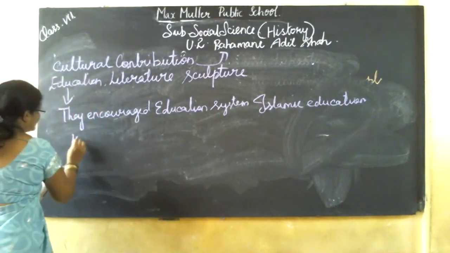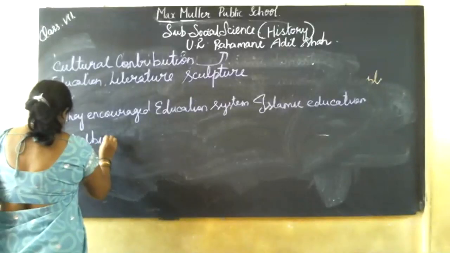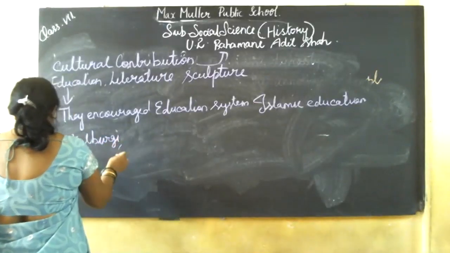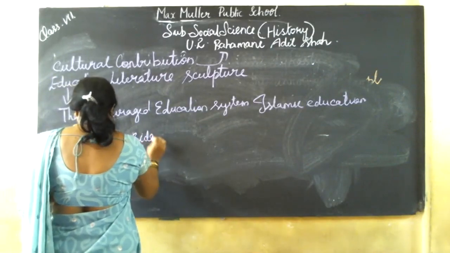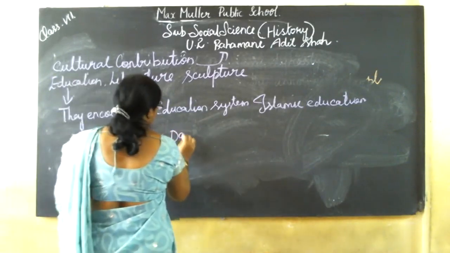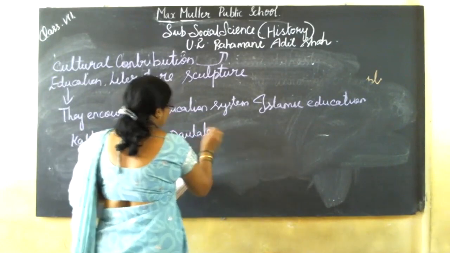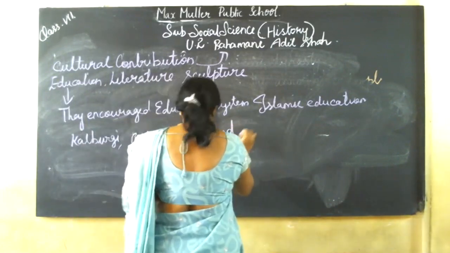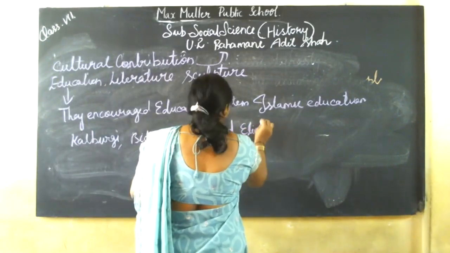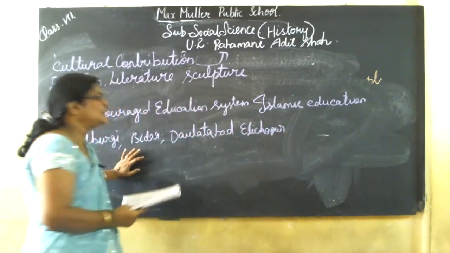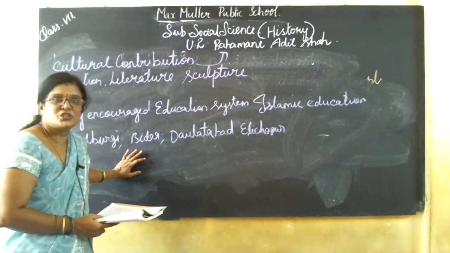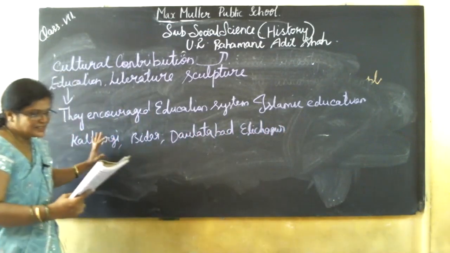So what are the places? Kalburgi, then Bidar, Daulatabad and Elachipur. Islamic education was started in these centers.